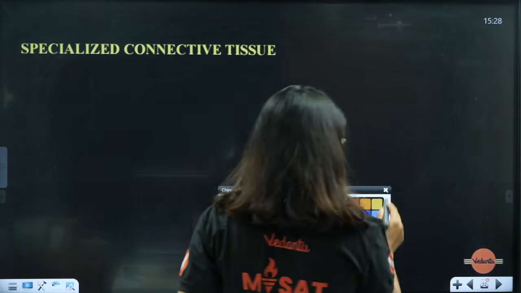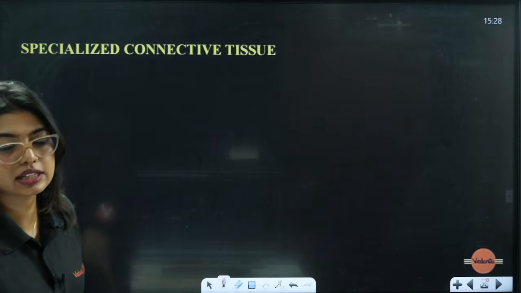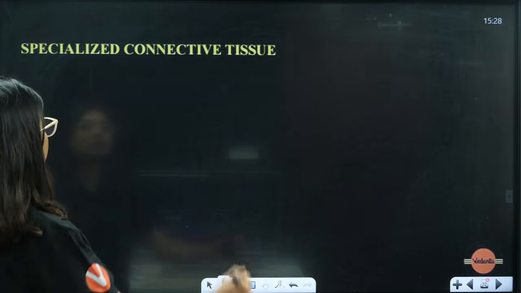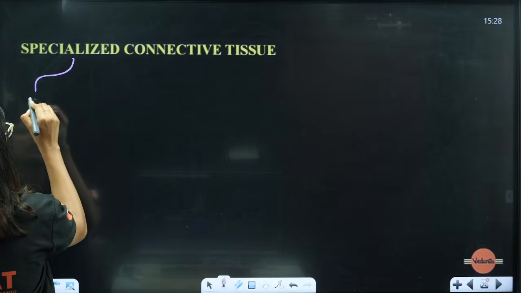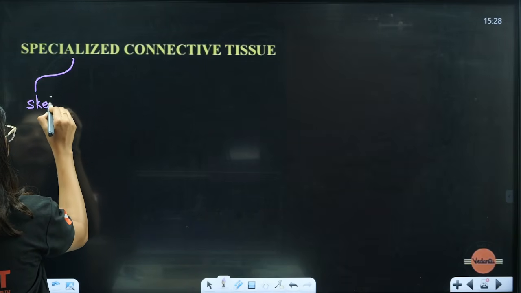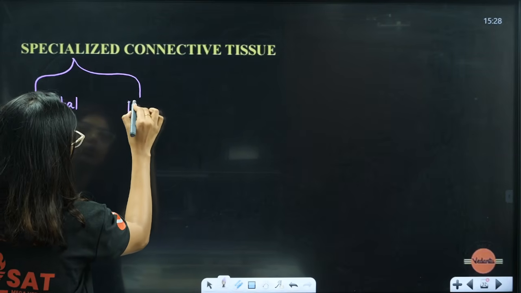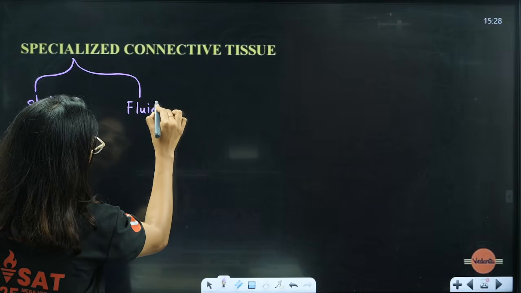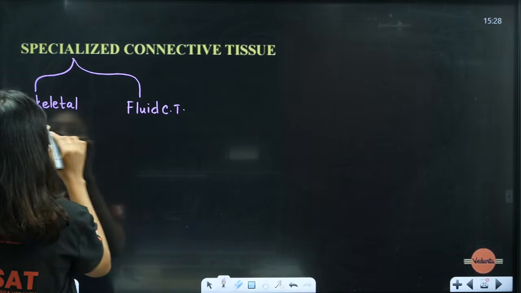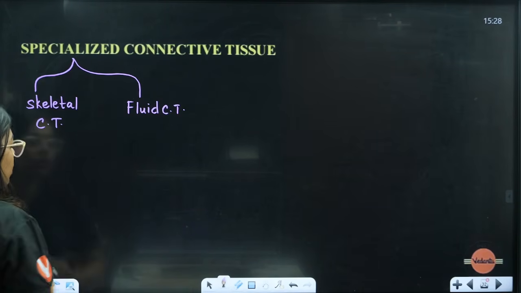Okay, specialized connective tissue. Specialized connective tissue means, students, here you will have 2 types. One is called the skeletal connective tissue, and one is called fluid connective tissue. Skeletal connective tissue and fluid connective tissue.